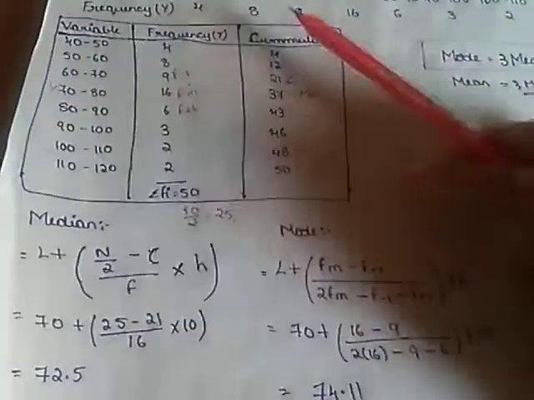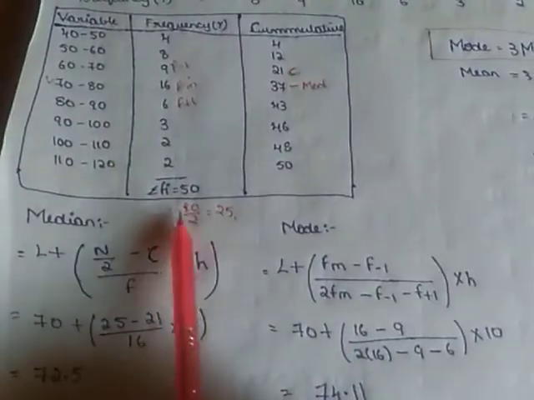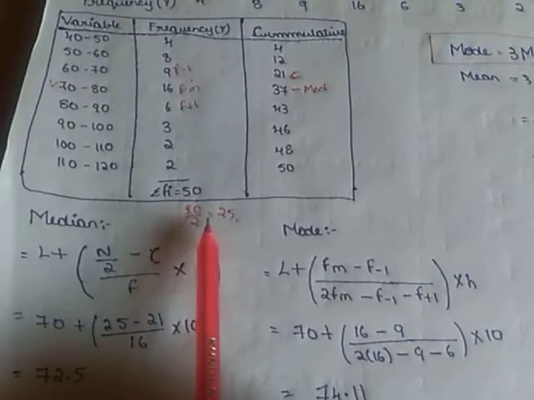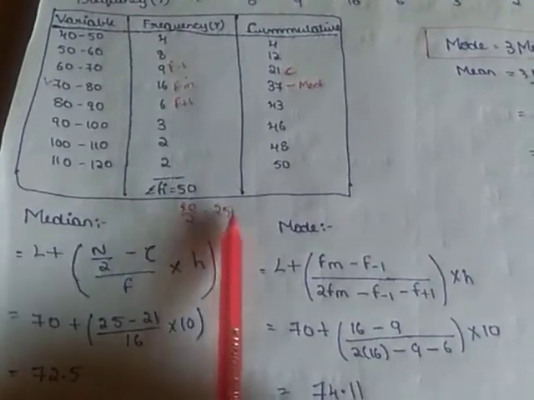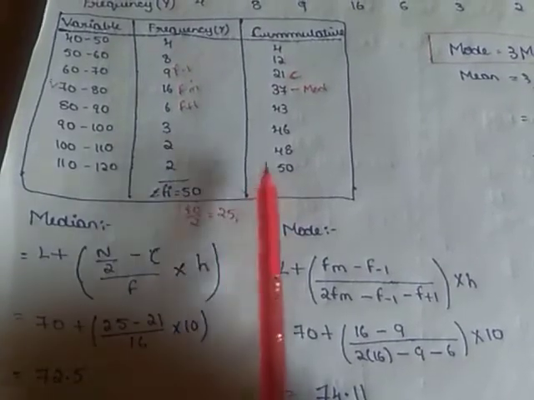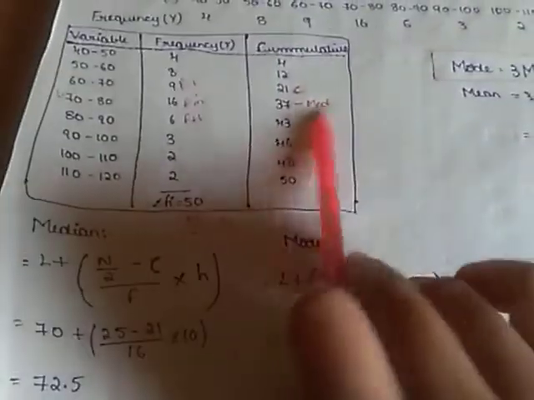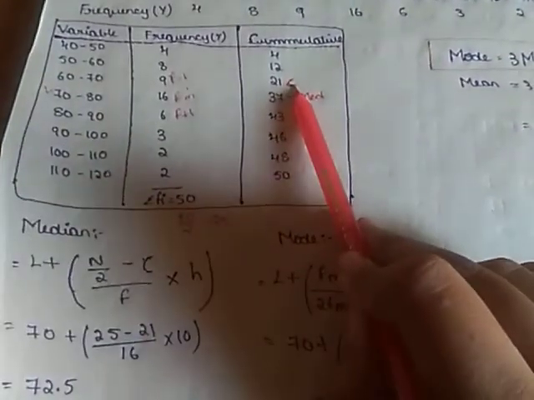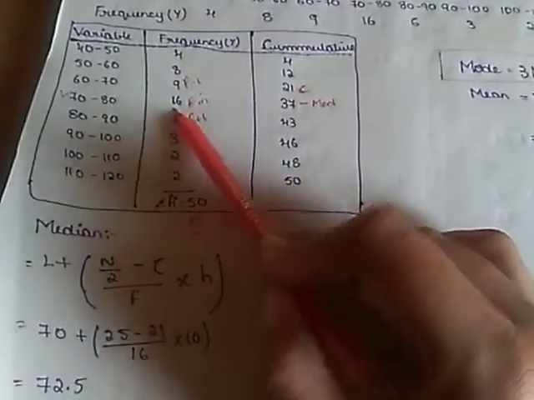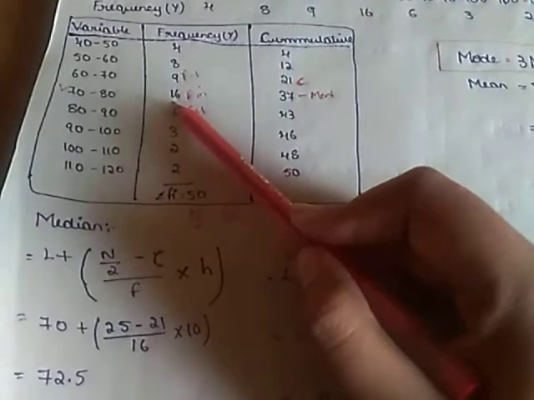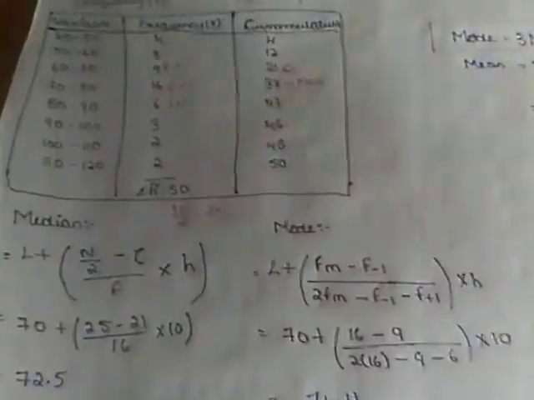For the median we have to draw the cumulative column. We take the summation of Fi by 2, that is 50 by 2 equals 25. The number greater than 25 in the cumulative frequency will be the median class. From that, the preceding value will be C, and in the median class there will be a frequency, that is F, and then H will be the difference between the class intervals.